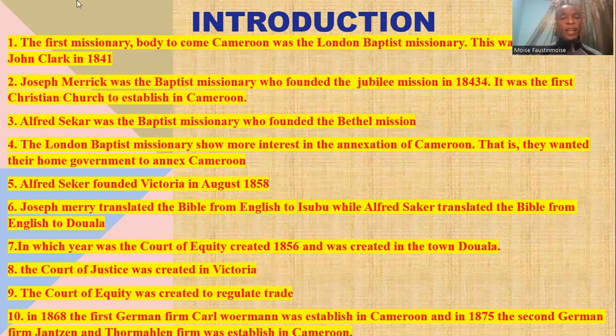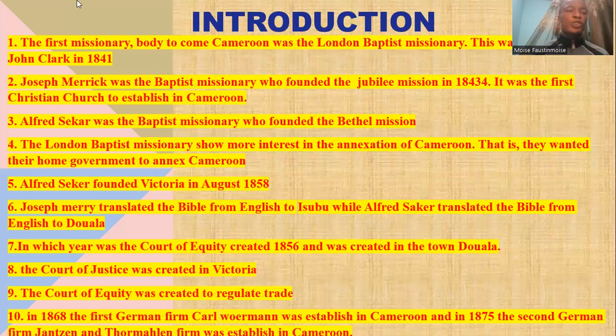Why that particular year? Remember, the London Baptist missionaries were going to the Niger Delta to spread the good news, but they were unable to penetrate this area because they were attacked by yellow fever. So Jacob Prince and John Clark, who were situated around Fernando Po, decided to visit the Cameroon coast. At the Cameroon coast, their activities influenced the coming of Joseph Merrick and Alfred Saker.